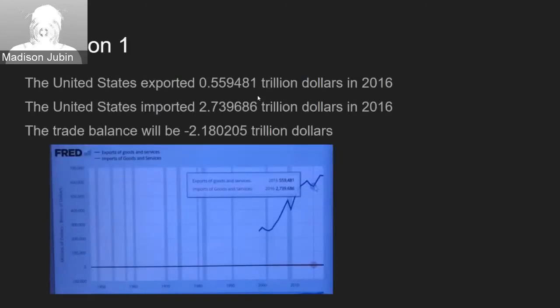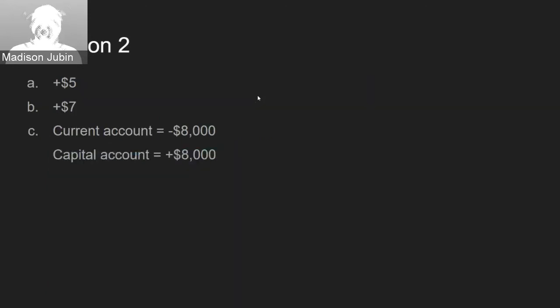Question 1. According to the FRED Economic Database, in 2016, the United States exported $0.559481 trillion. In 2016, the U.S. imported $2.739686 trillion. The trade balance will be a negative $2.180205 trillion.